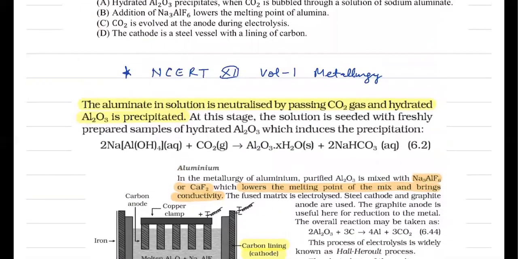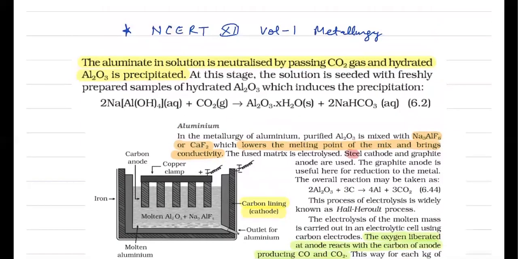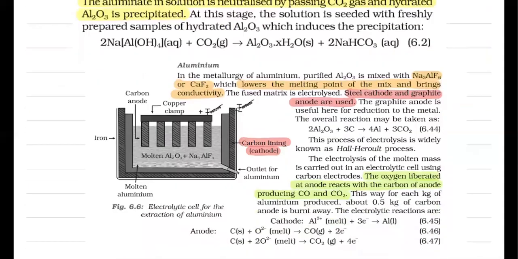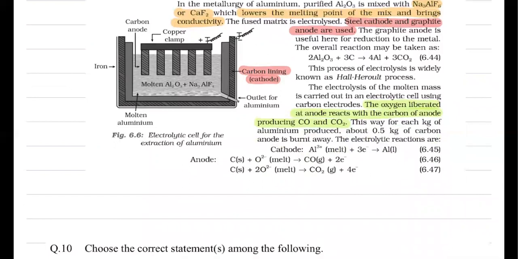In the last statement, it's given that the anode is a steel vessel lined with carbon, so that you can also refer. It's given that steel anode and graphite cathode are used for this metallurgical operation, and that cathode is basically lined by carbon. So a carbon lined steel vessel cathode is used for this metallurgy. So that is also a correct statement. So here all four statements are right. So the answer must be A, B, C, D.